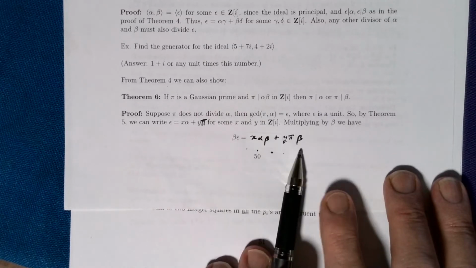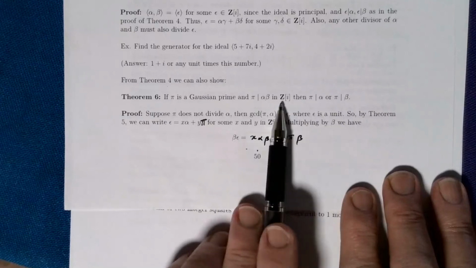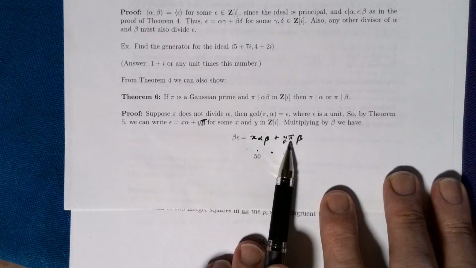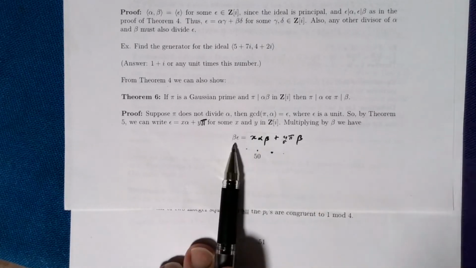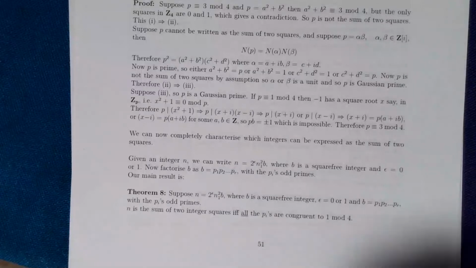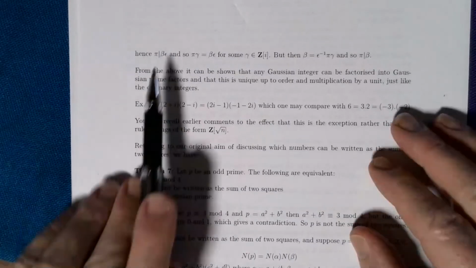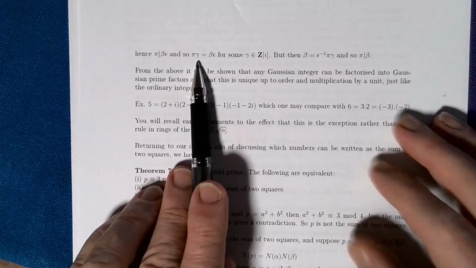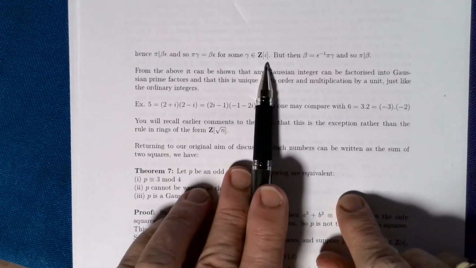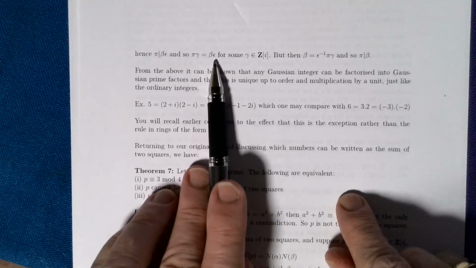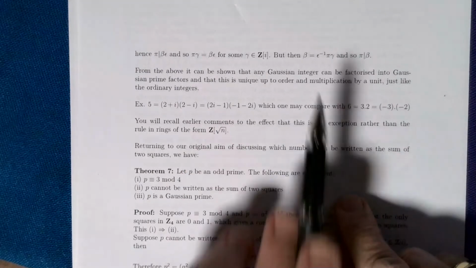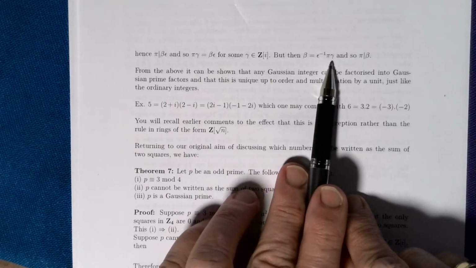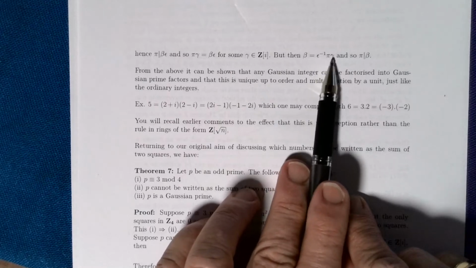And now we note that pi, by assumption, divides alpha beta, so pi divides this term, so pi is going to divide beta times alpha. So pi divides beta alpha, so that means beta alpha is some multiple of pi, for some gamma in the Gaussian integers. Now epsilon's a unit, so I can take its inverse on the other side, and that now says that, and these are all Gaussian integers, so pi divides this right hand side, so pi divides beta.